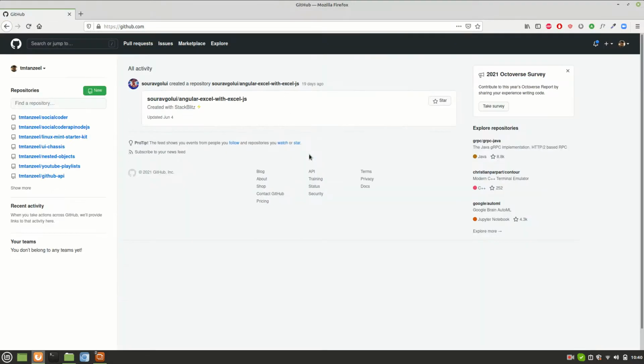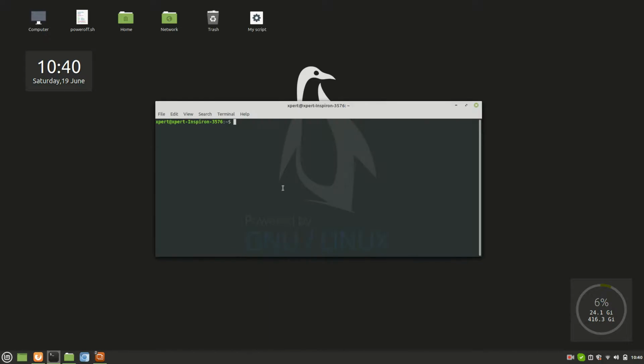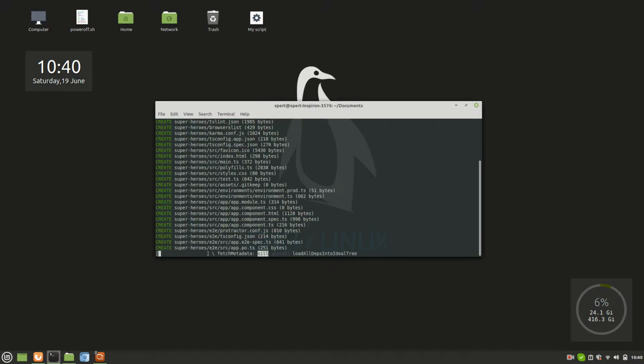So I have successfully logged in. Now I'll generate the project. I'll open a terminal, navigate into documents, and run the command ng new. I'll call this project Superheroes. No, I don't need any routing, and let it be simple CSS only.